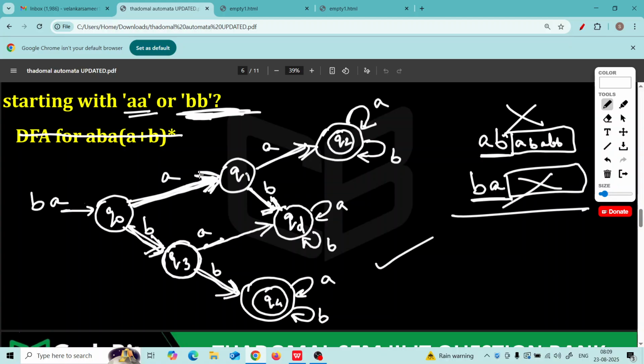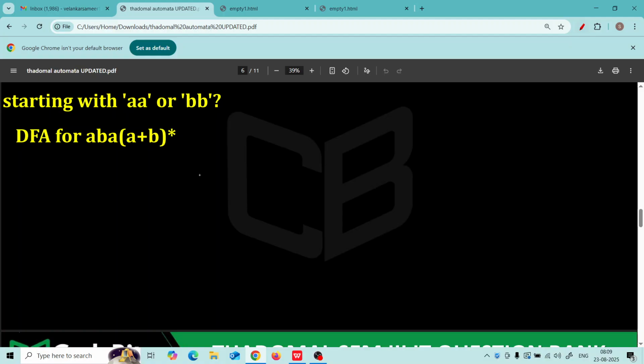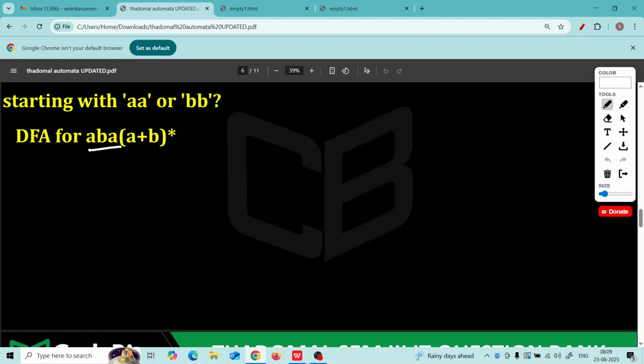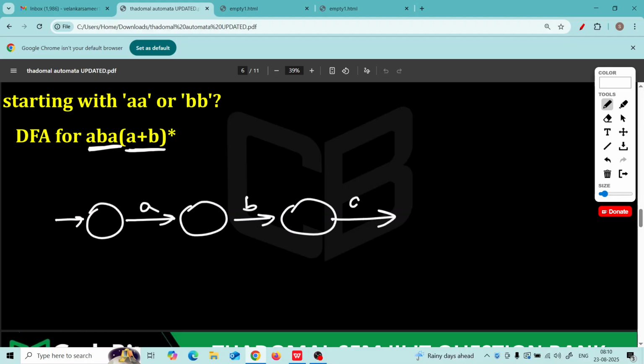Now, how will you draw DFA for this problem? I'm just erasing the screen. This is a regular expression which says string must begin with ABA followed by any combination of A or B. Then the DFA will be like this. A, begin with A, B, A. Final state. First three letters must be ABA.